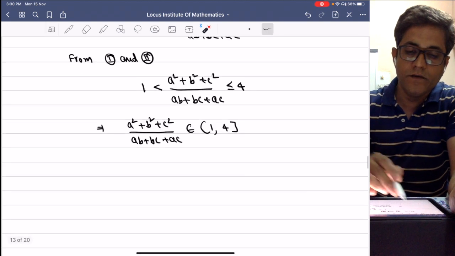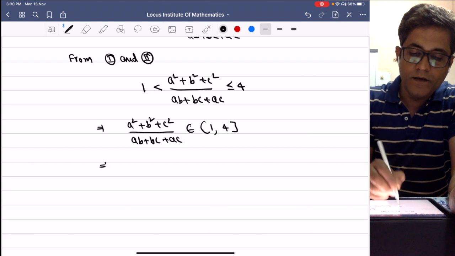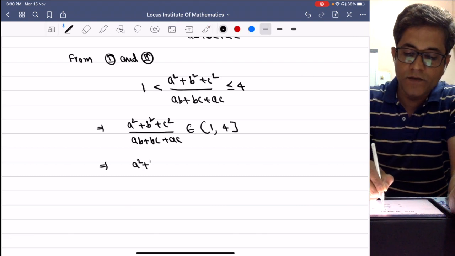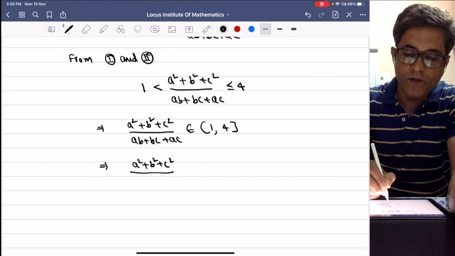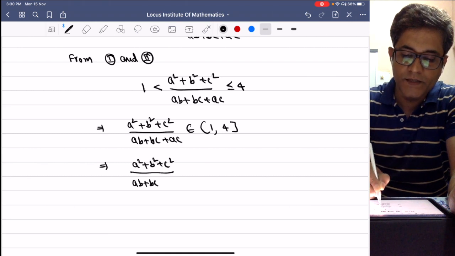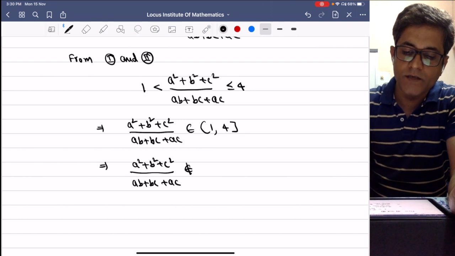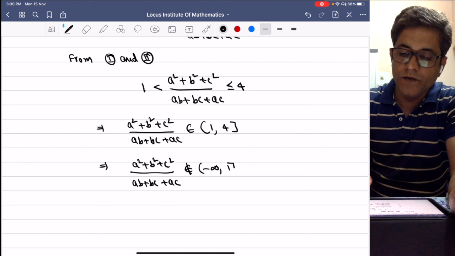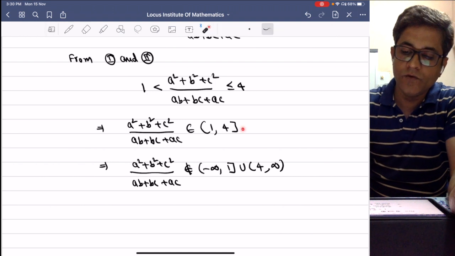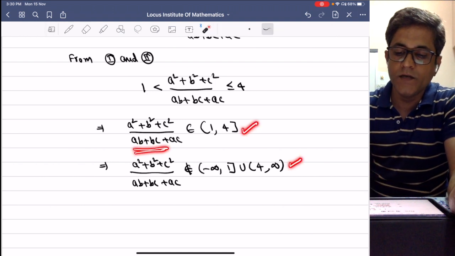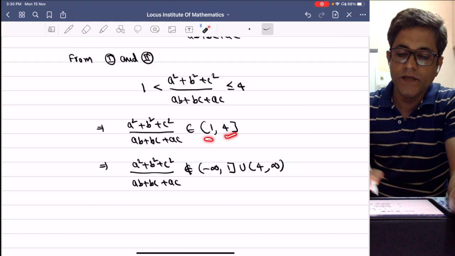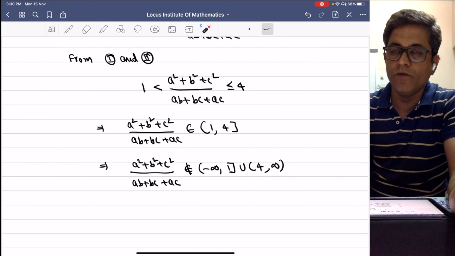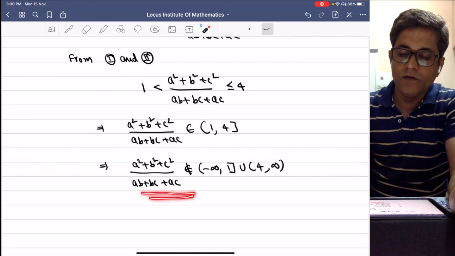So you can write this as a square plus b square plus c square over ab plus bc plus ac does not belong to minus infinity to closed 1 union open 4 to infinity. So these two are equivalent. So this expression belongs to open 1 closed 4 is the same as does not belong to minus infinity to closed 1 union open 4 to infinity. So this is the proof.